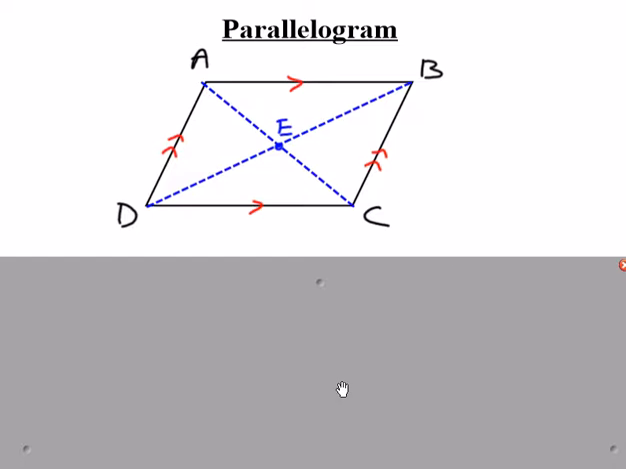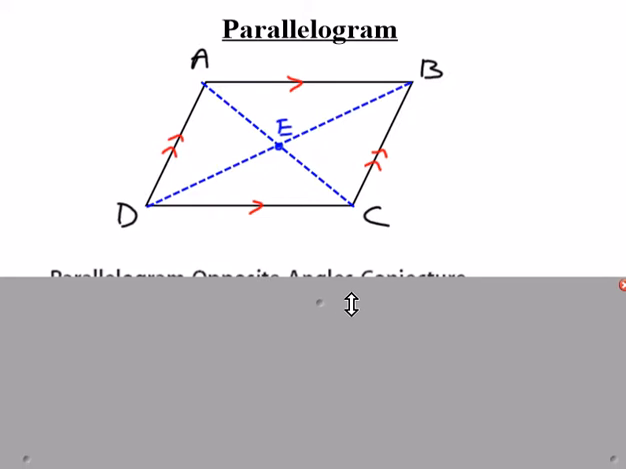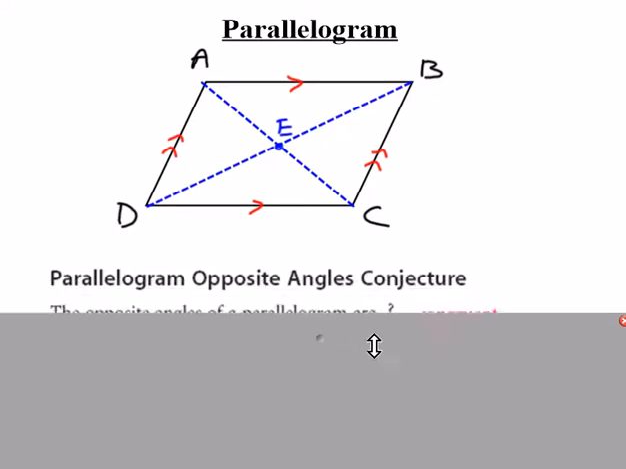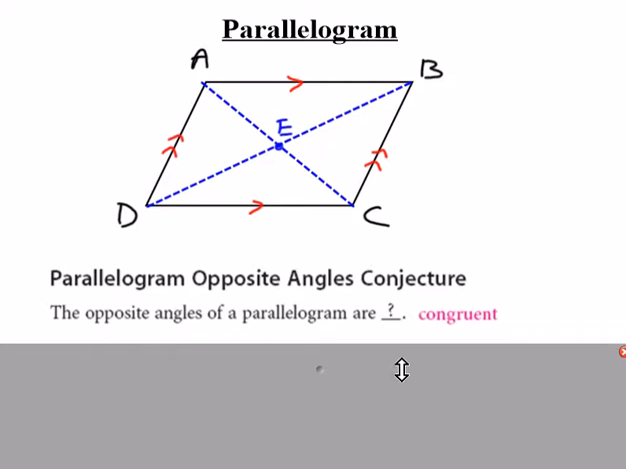The most basic definition of a parallelogram, what makes a parallelogram, is that it has two sets of parallel sides. The red arrows that you see on the diagram, that's what denotes parallel. So it has two sets of opposite parallel sides. The blue segments that you see drawn on the inside, those are the diagonals. So there's some properties that we can learn about parallelograms.